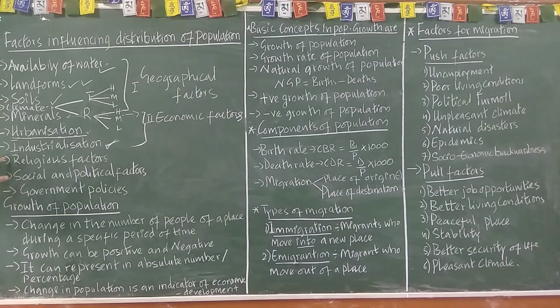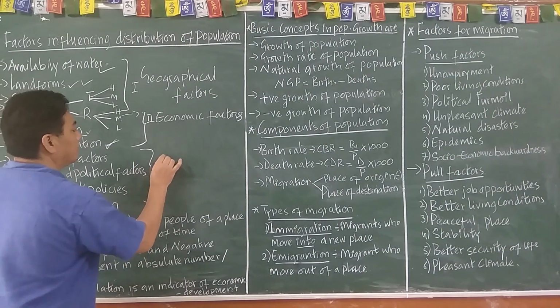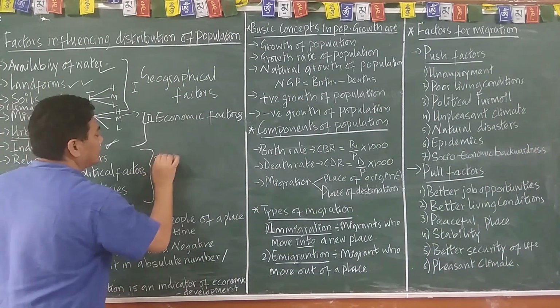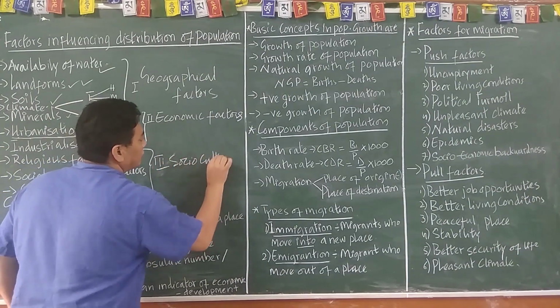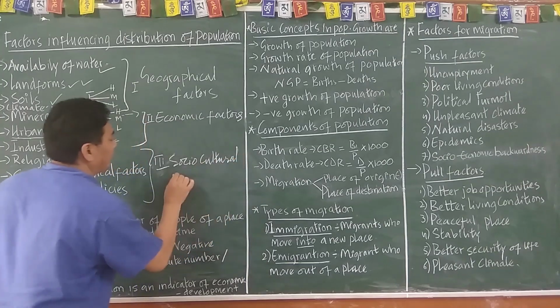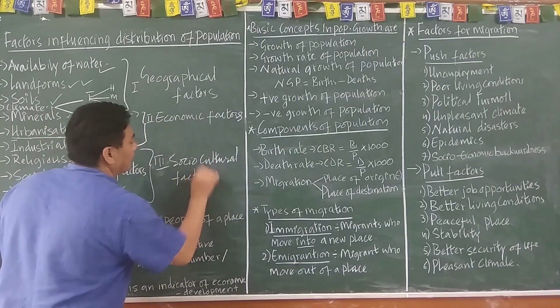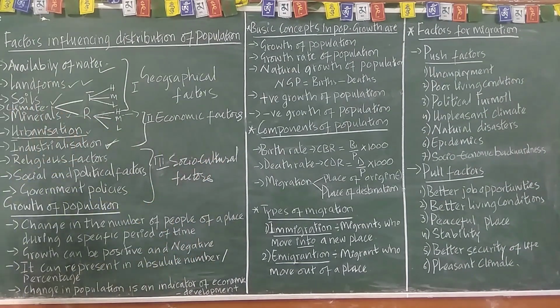And religious factor, social and political factor, and government policy, all those come under the social cultural factor, number 3. Is it clear? Social cultural factors.